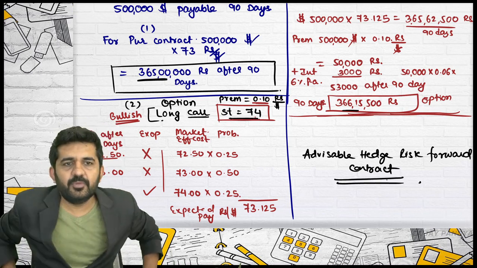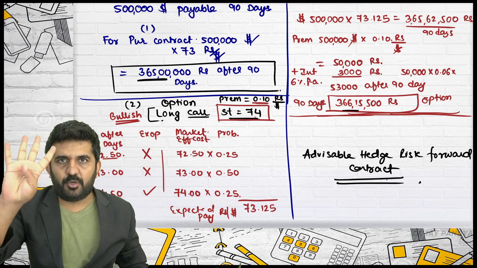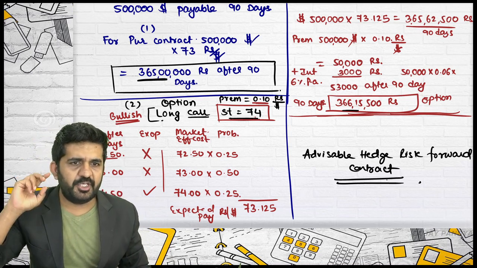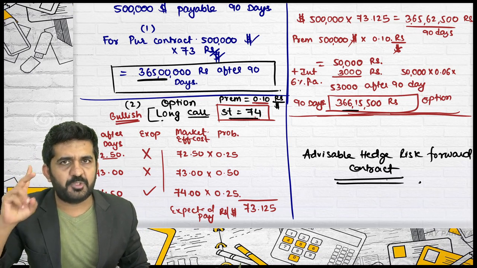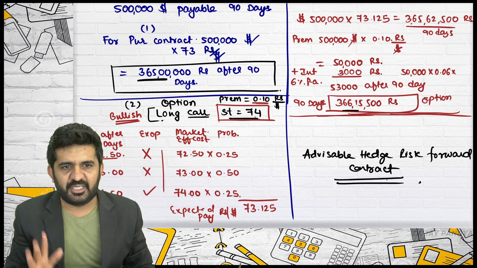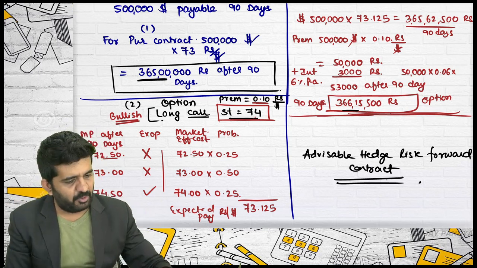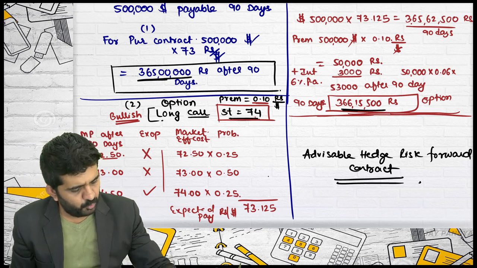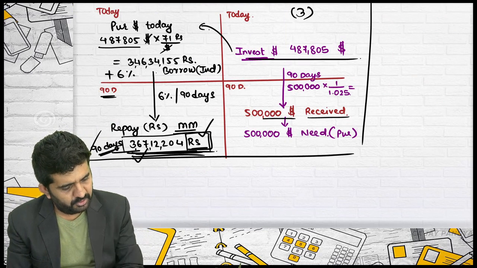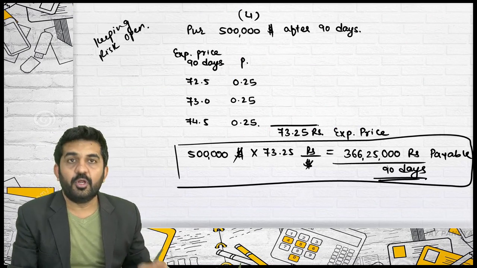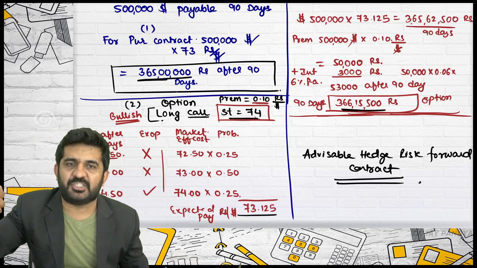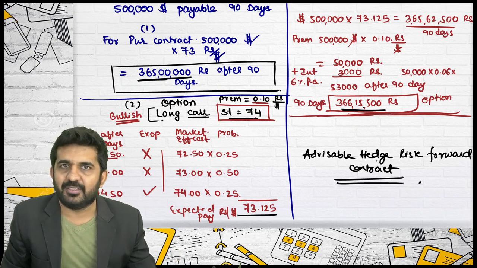That's all right. Please concentrate. Four options were asked, and normally four will be asked: forward, future, options, and no hedging. These four will be compared. We have compared these four: 1, 2, 3 and 4. And the lowest answer is 365. As we are paying, lower is better. So forward is better.